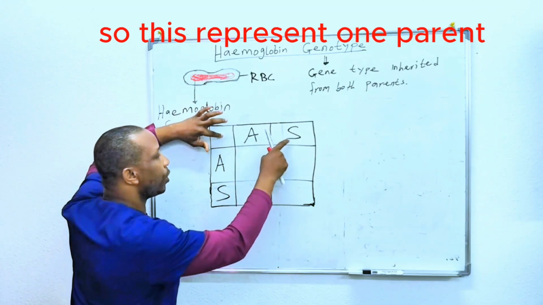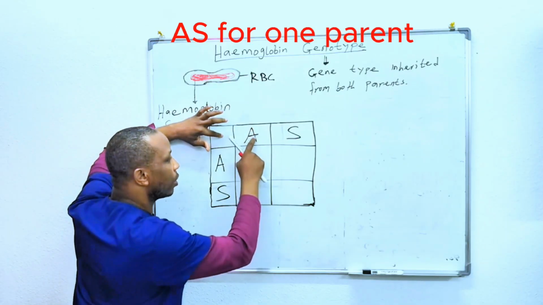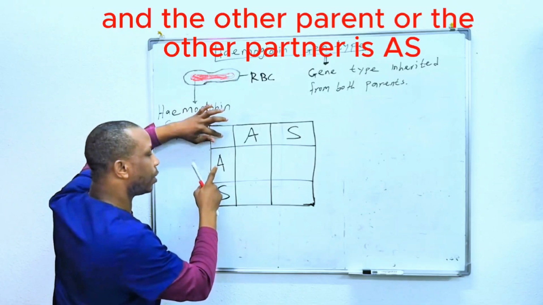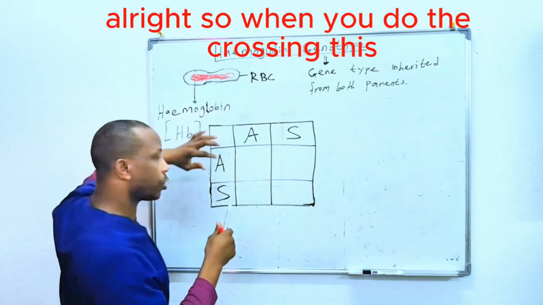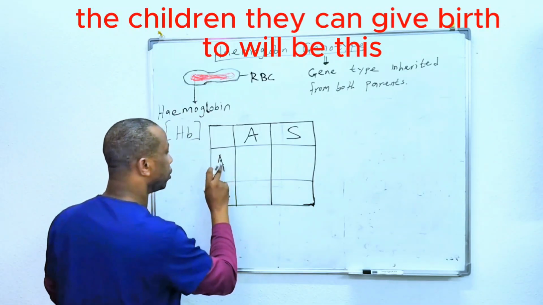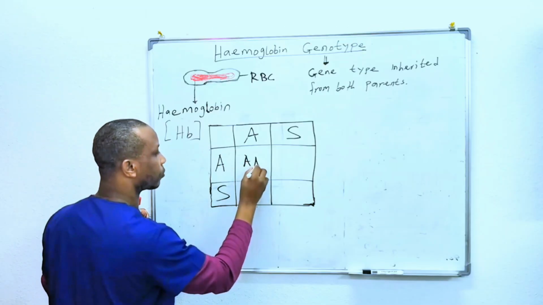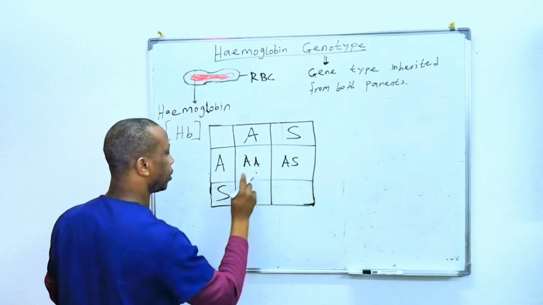So this represents one parent. For instance, if one parent is AS, and the other partner is AS. When you do the crossing, the children they can give birth to will be this to this will be AA. This to this will be AS.